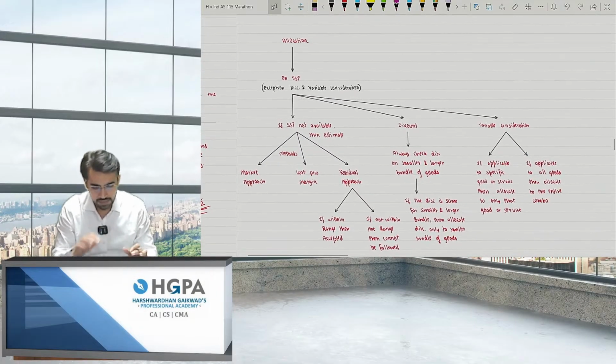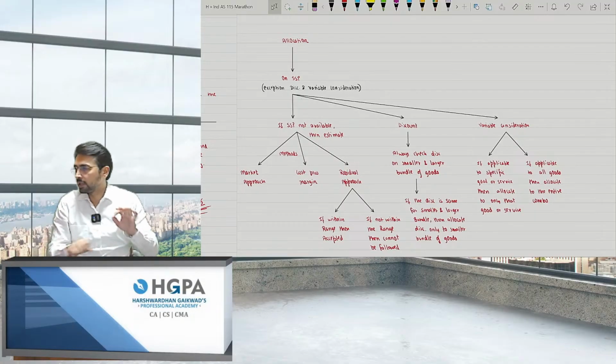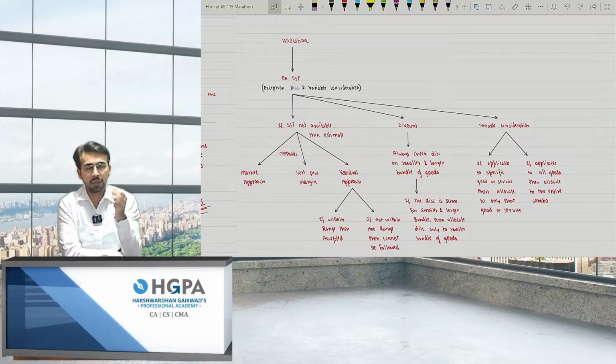On SSP basis. I hope the point is clear. This was the fourth step. So we are done with 4 steps. CPTA. C is contract, P is performance obligation, T is transaction price, and A is allocation.